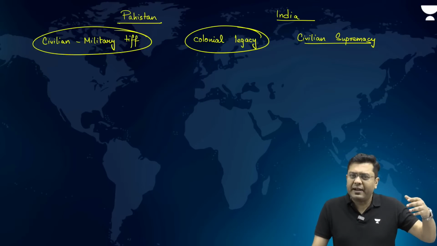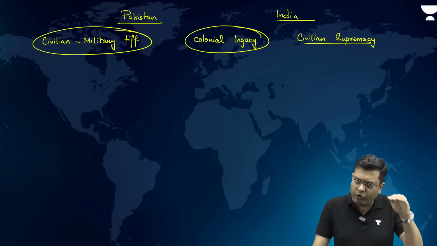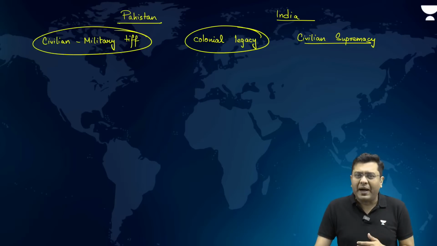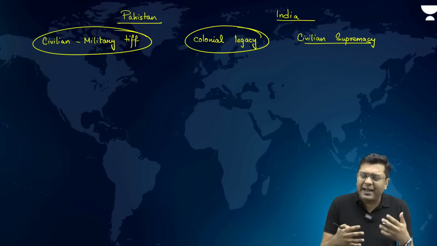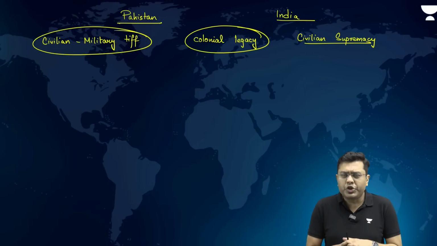It is not the case that a common individual civilian has that much power. No, it has to do with the elected representatives of the day. Now, in the case of Pakistan, after a couple of decades, you had increased interference of the military leadership, and military coups were underway.